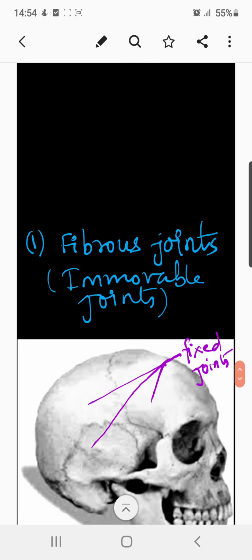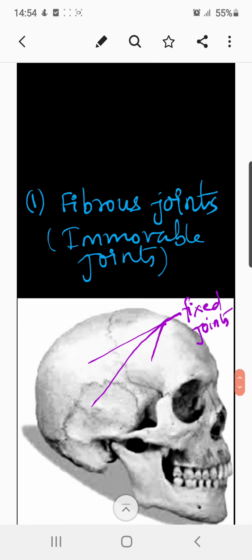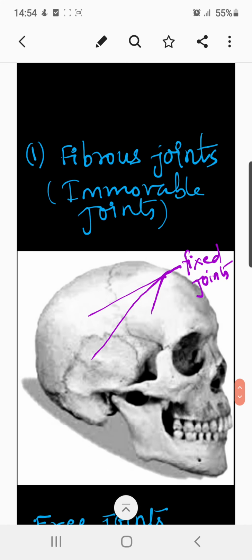I have taken the first example for the immovable joint, that is the fibrous joint. Here you can see the different structures shown in the form of sutures. This is the structure of a cranium of the human brain, where you can see that the bones are so fixed that they don't show any movement, and that's why they are known as fixed joints.